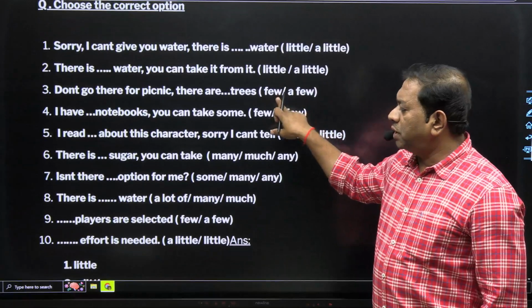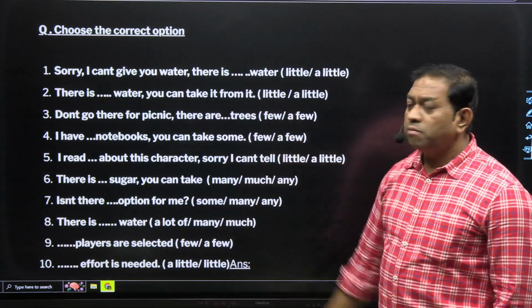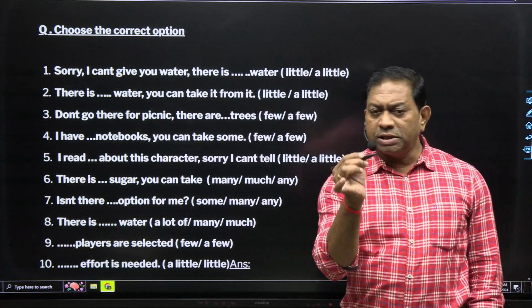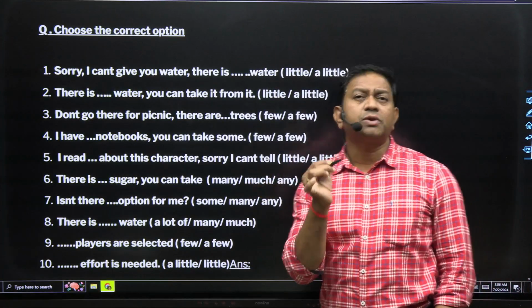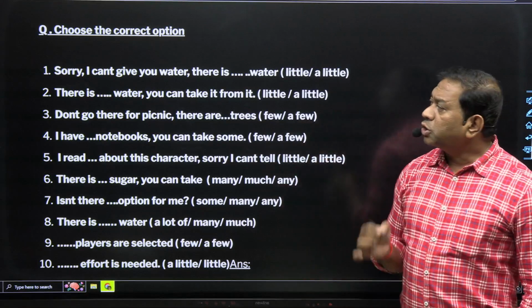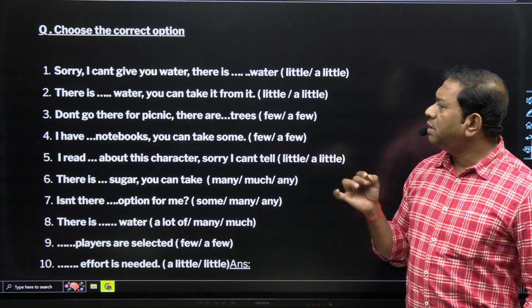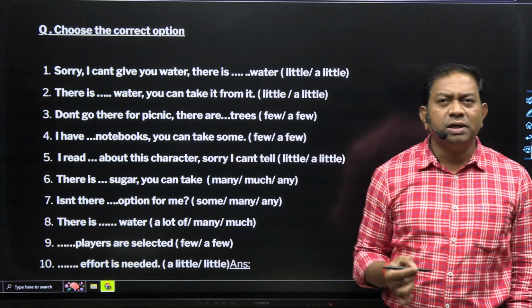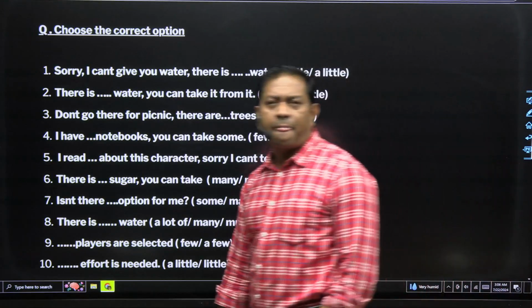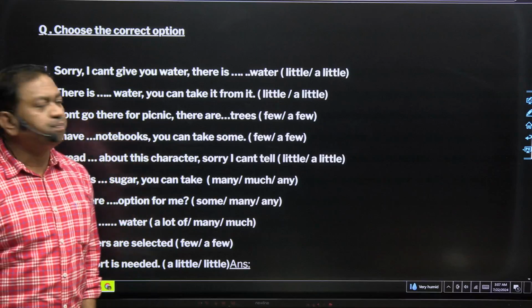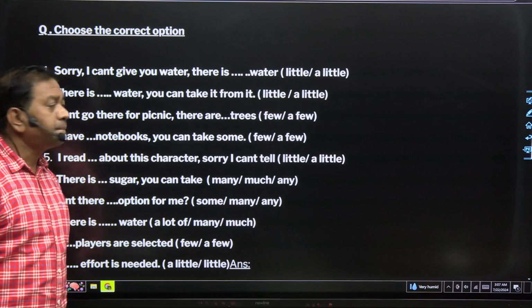Check your score after understanding. I am giving you. Please note only answer. Don't write full sentence. सिर्फ answer mention करो and check score. Means check your score, please. Sorry, I can't give you water. There is dash water. मैं पानी दे नहीं सकता. There is dash water. चलो option लिखो please. We'll discuss the answer. Only write on the option for better understanding.